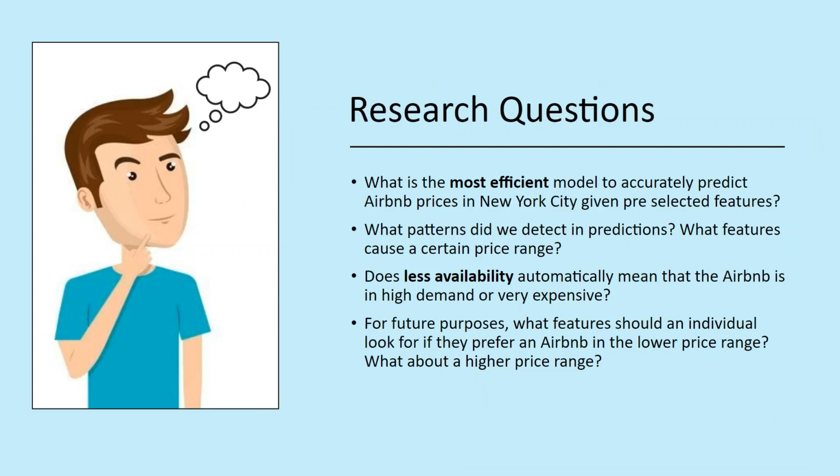After exploratory data analysis and pre-processing, we were able to refine questions that we had in the beginning. Some research questions we had in mind were: 1. What is the most efficient model to accurately predict Airbnb prices in New York City, given pre-selected features? 2. What patterns did we detect in predictions? What features cause a certain price range? 3. Does less availability automatically mean that the Airbnb is in high demand or very expensive? And 4. For future purposes, what features should an individual look for if they prefer an Airbnb in the lower price range, vice versa with a higher price range?